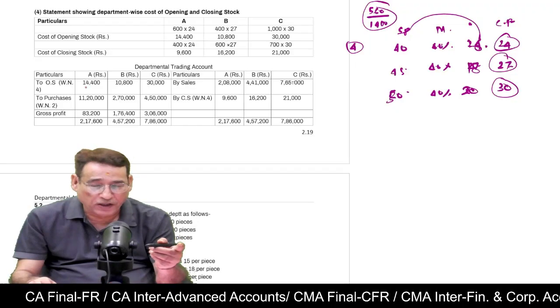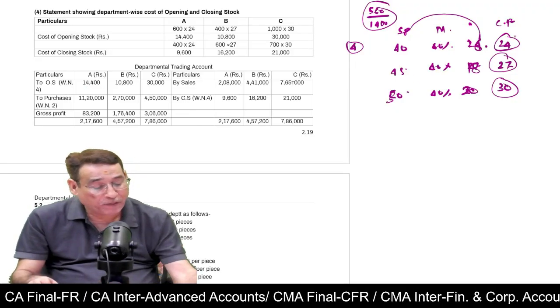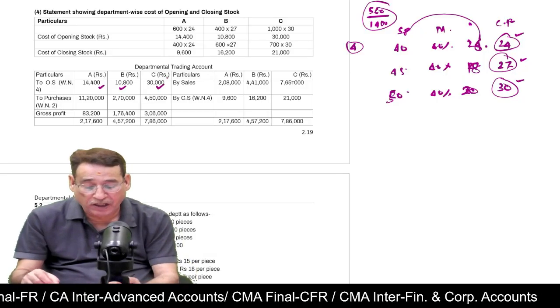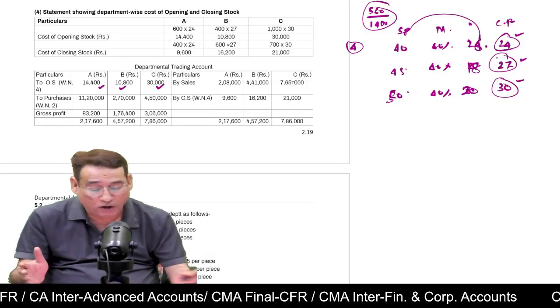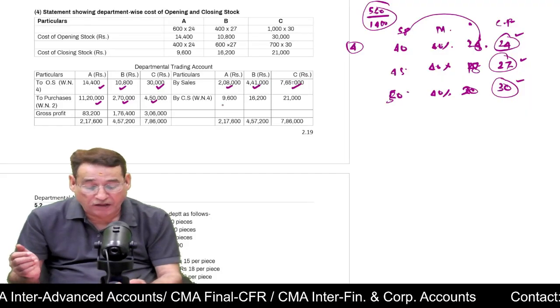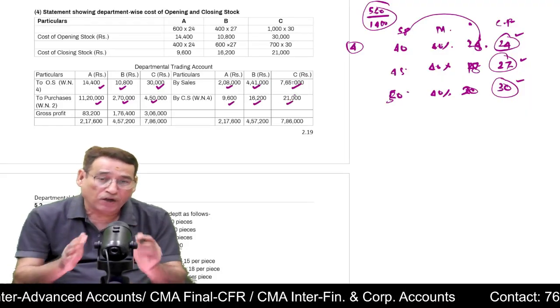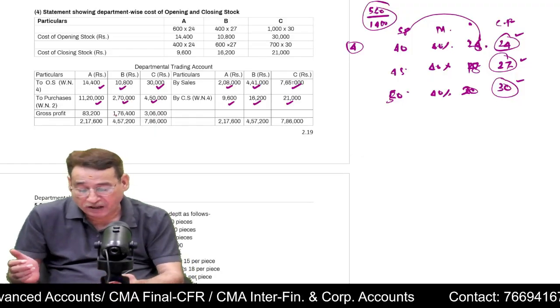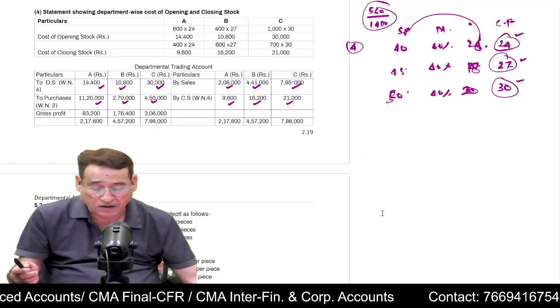Now the value of units you have got, you simply multiply it with 24, 27, 28 to get the values. Similarly, purchase units you are having, you have got the respective prices. Now you find out the value, sales value is already with you. Closing stock, whatever units are there, you multiply it with this value, you will get the closing stock, and finally you will get the profit. This is how you are supposed to do this one.